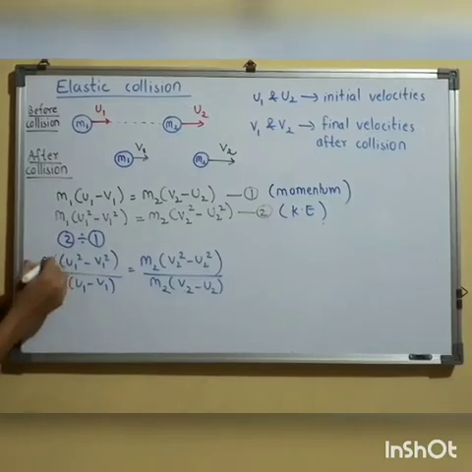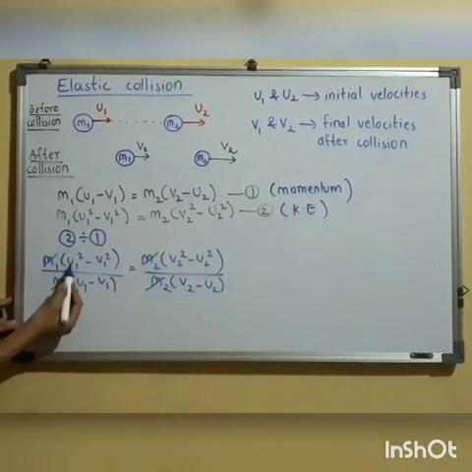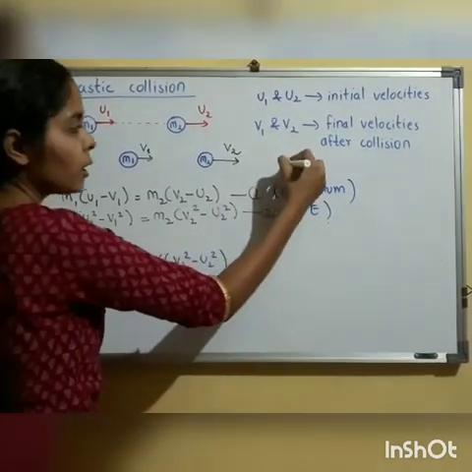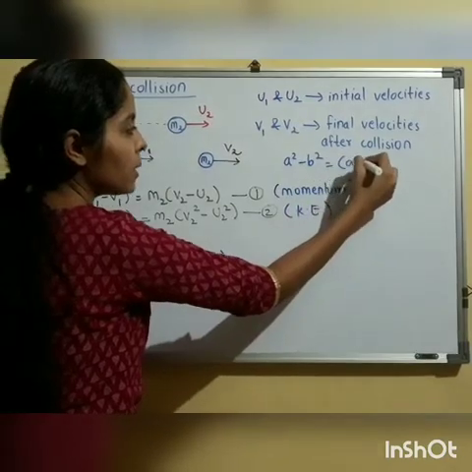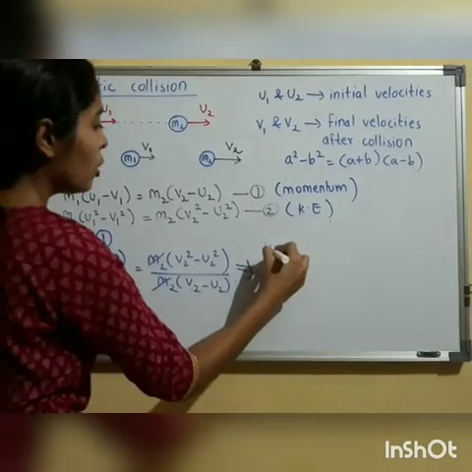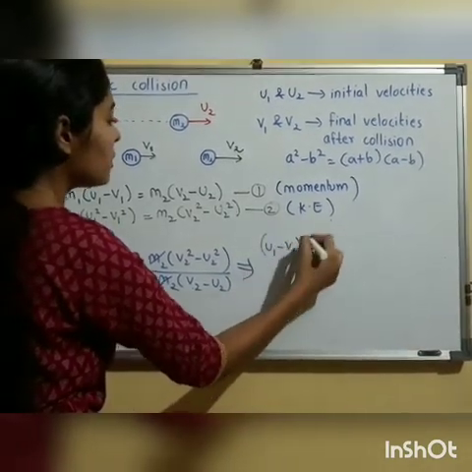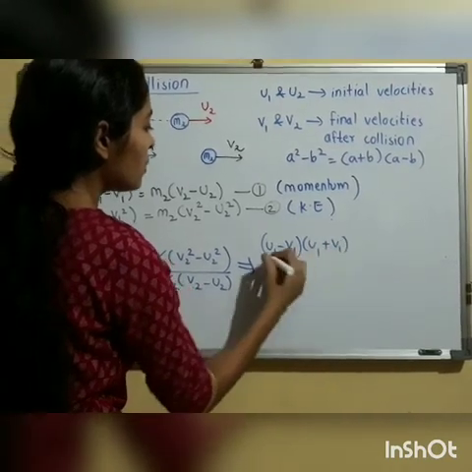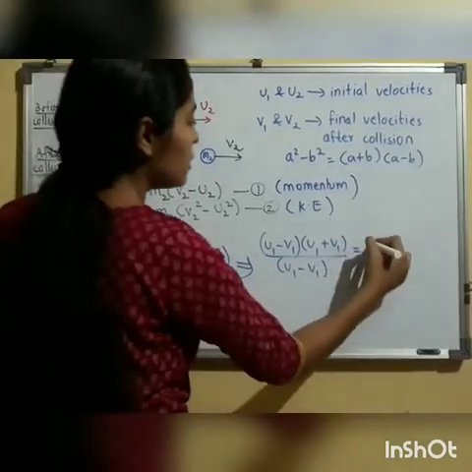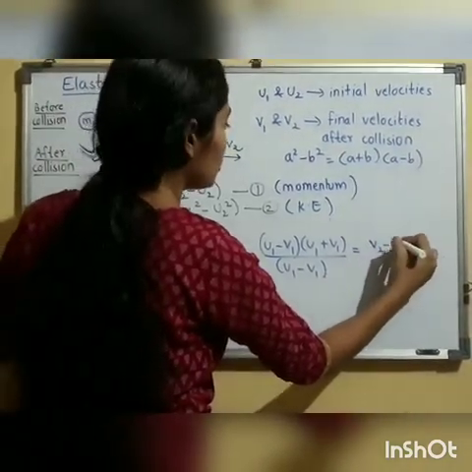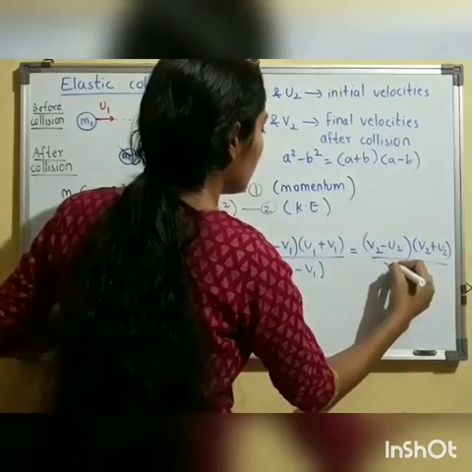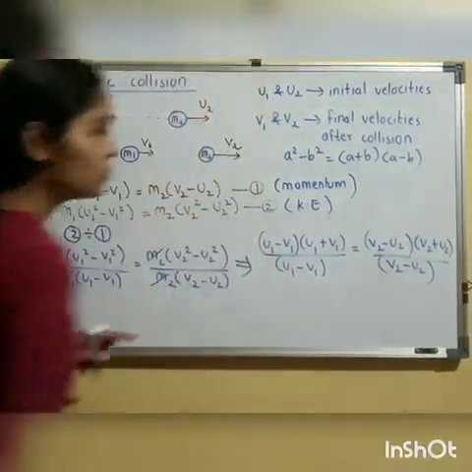So here the mass term gets cancelled out. Now here above we have the term u1 square minus v1 square. So here we can use the formula a square minus b square is (a plus b) into (a minus b). So I'll put in the values: (u1 minus v1)(u1 plus v1) upon (u1 minus v1) is equal to, same condition over here, (v2 minus u2)(v2 plus u2) upon (v2 minus u2).